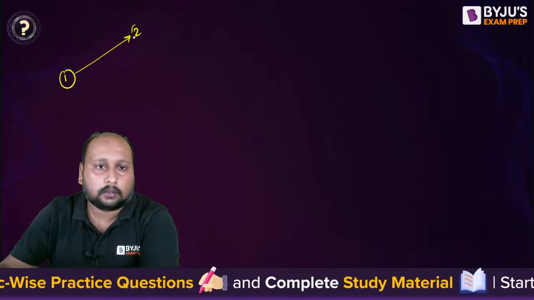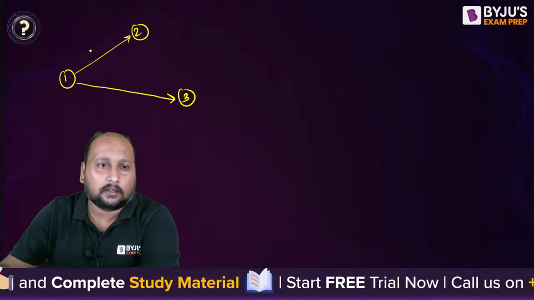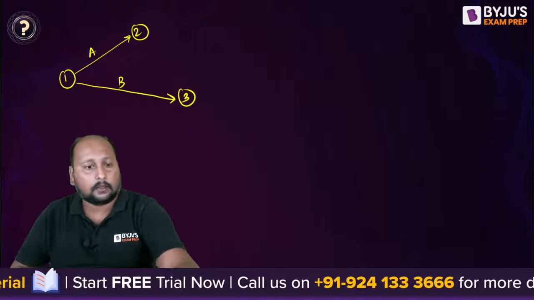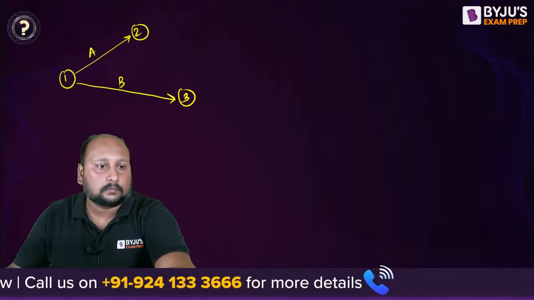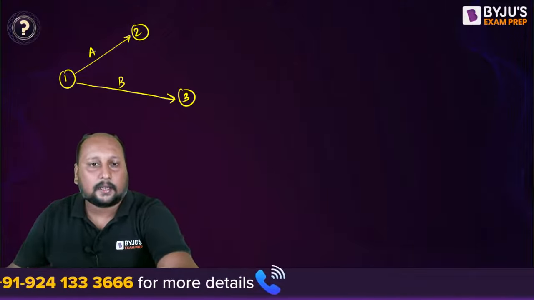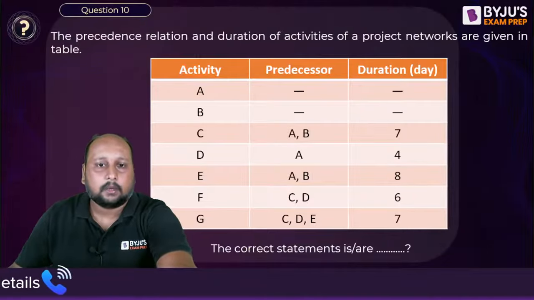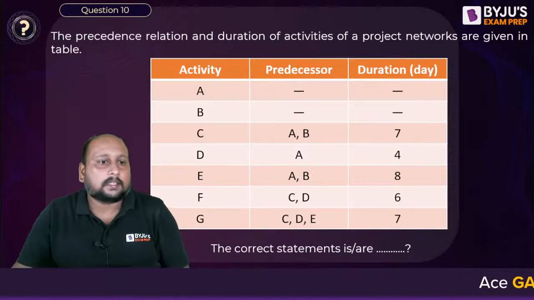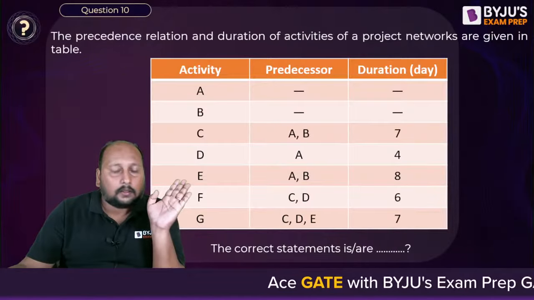Nodes 1, 2, 1, 3, A and B. Yes, A and B. Okay, right? Yes or no? Let's quickly draw the network diagram and tell me what value you are getting. Everything is given.